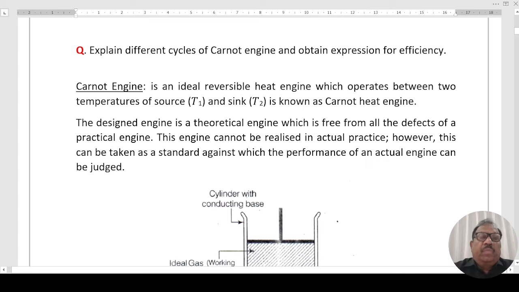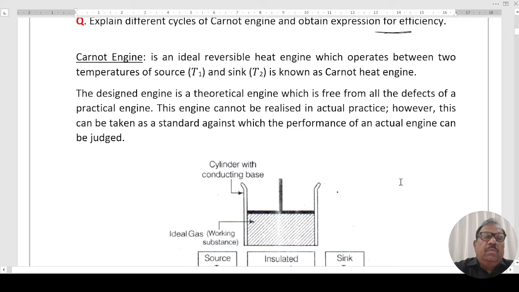Question is, explain different cycles of Carnot engine or obtain expression for efficiency. What is Carnot engine? It is an ideal reversible heat engine which operates between two temperatures, source and sink.